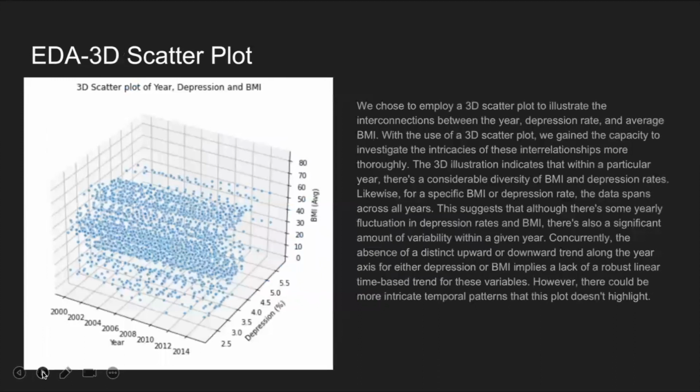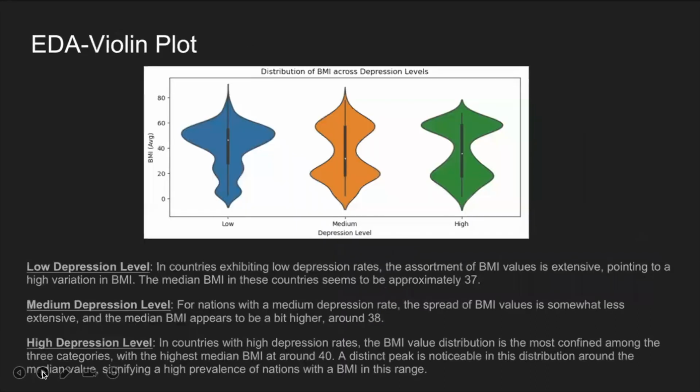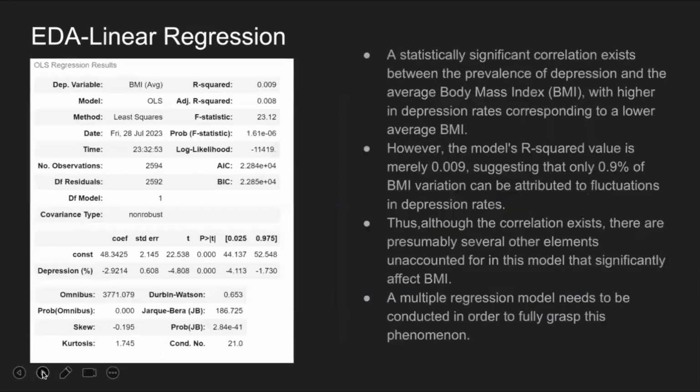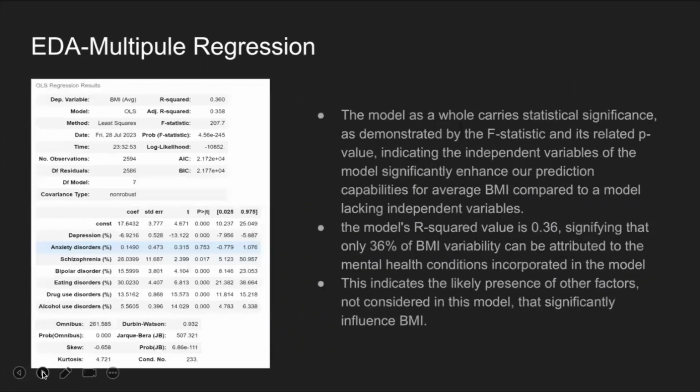From this plot, we can see how each year's depression rate and average BMI are related. The result shows that the BMI and the depression rate vary a lot within each year and change differently over the years. The violin plot shows us the distribution of BMI across countries with different depression levels. From the linear regression, we find a correlation exists between the depression rate and the average BMI. This model showed that only 36% of variation in BMI was attributable to mental health conditions included in the model.